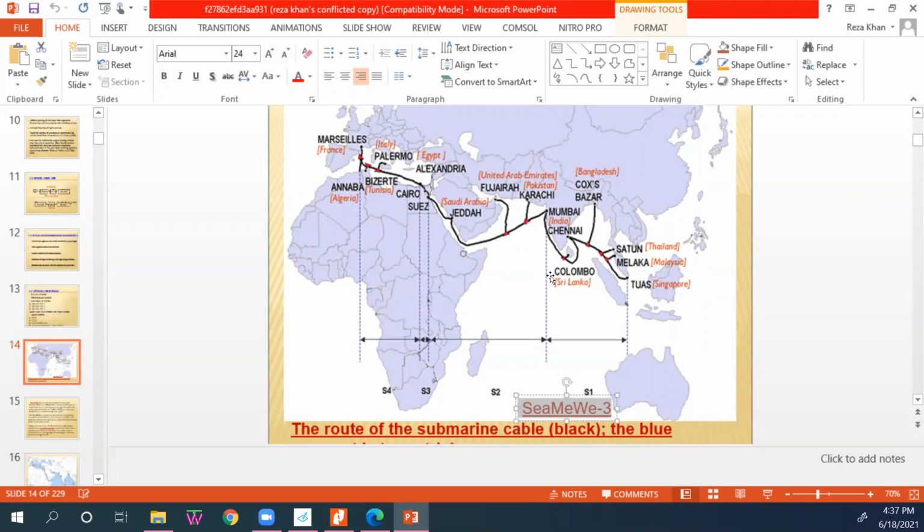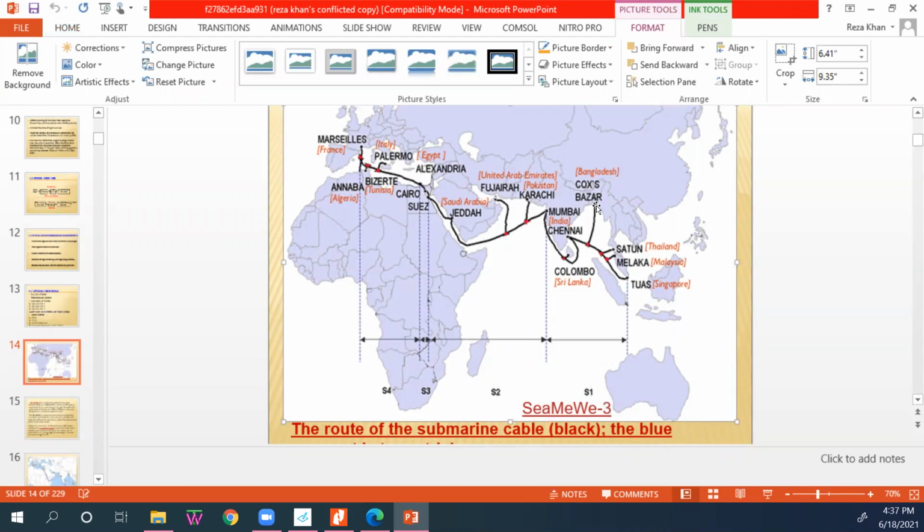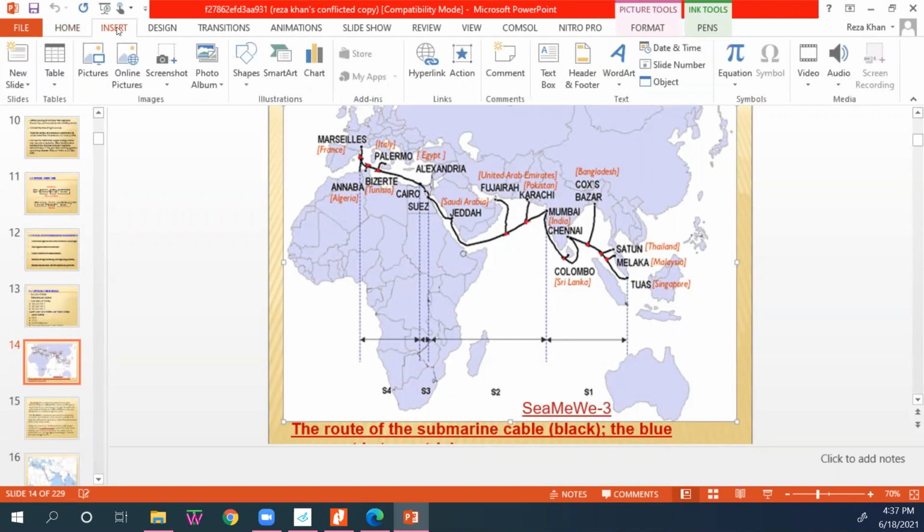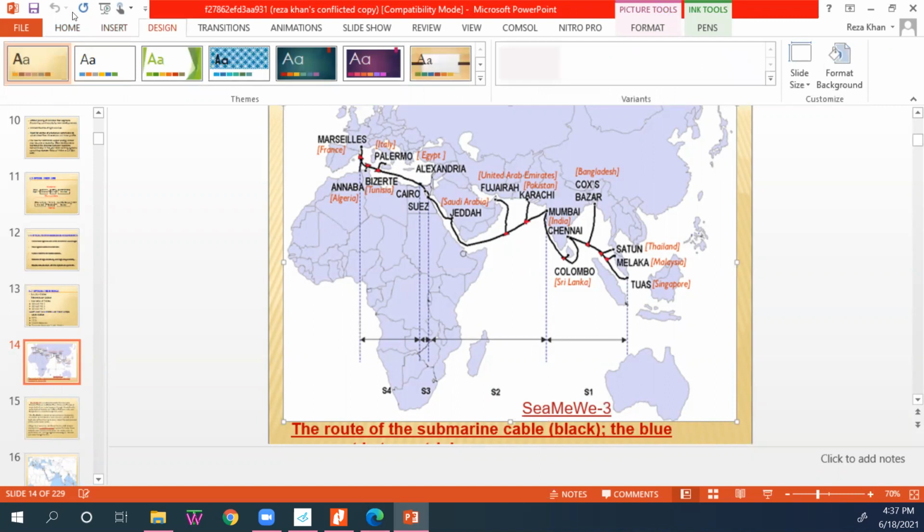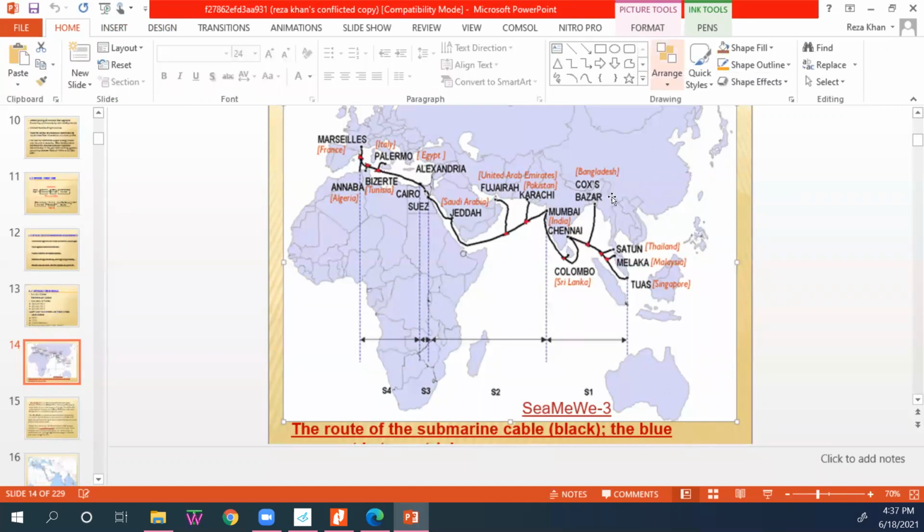So for example, Bangladesh is connecting here, right? You can see, Bangladesh is connecting here. Nowadays Bangladesh is connected with at least 3 connections. Every country has multiple connections, because in case one connection is lost, the others keep working. Otherwise your country will be isolated. Okay, so this is the submarine cable.